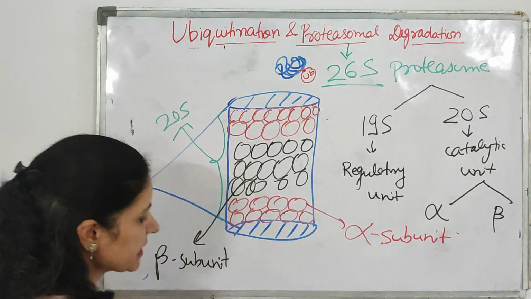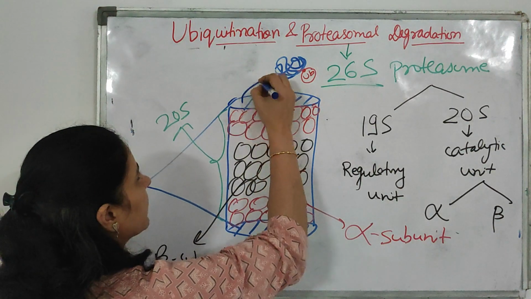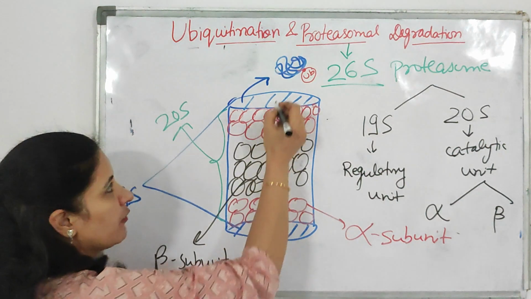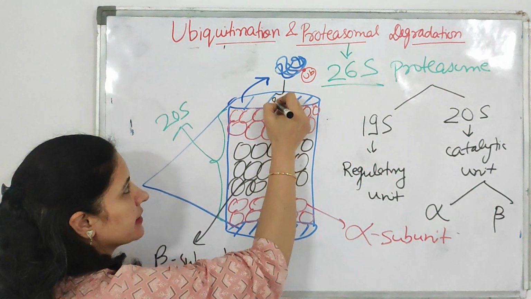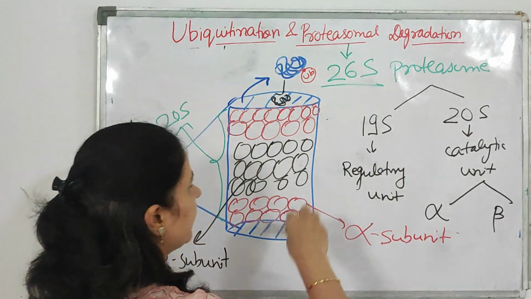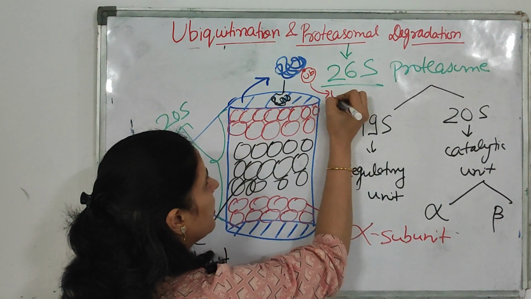Now once it is recognized by this 19S subunit, it will enter inside the 19S subunit, and once it has entered, the ubiquitin will be removed.